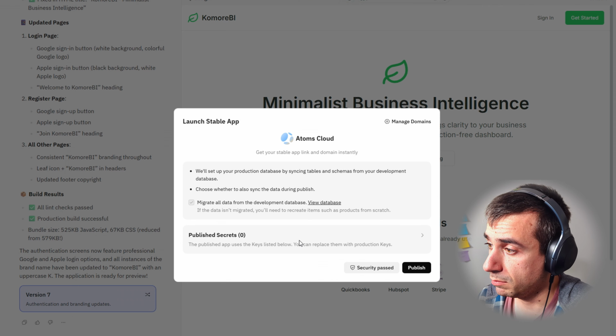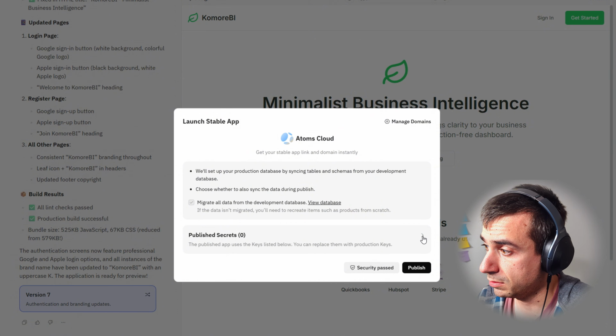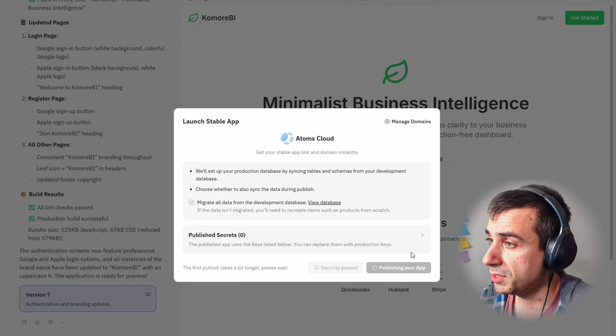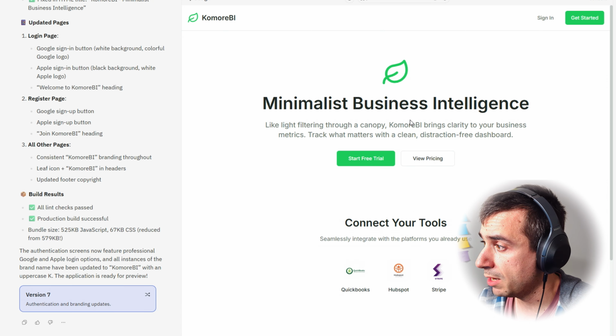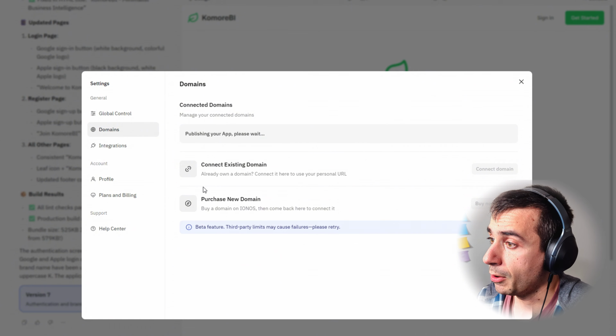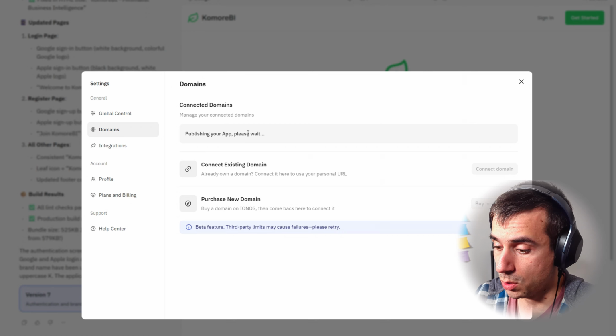I have no clue what any of this means. So let's just publish. Let's just see what happens. As of today, there is no sensitive data in any of that. Oh, we can manage domains even. I'm not sure what that would mean. So we could use it on our own domain. That would be fantastic, actually. So while this is publishing, because I feel like this might take a minute, we will actually go on.